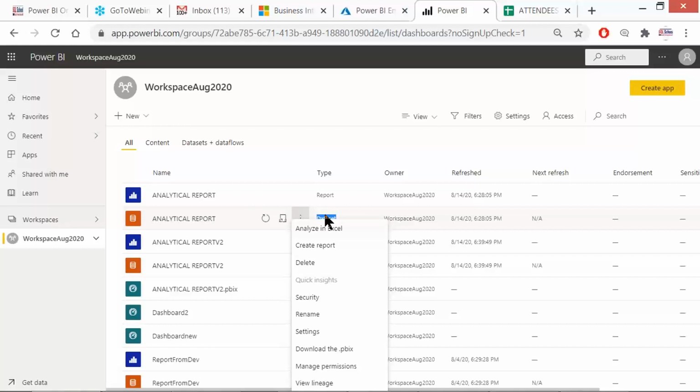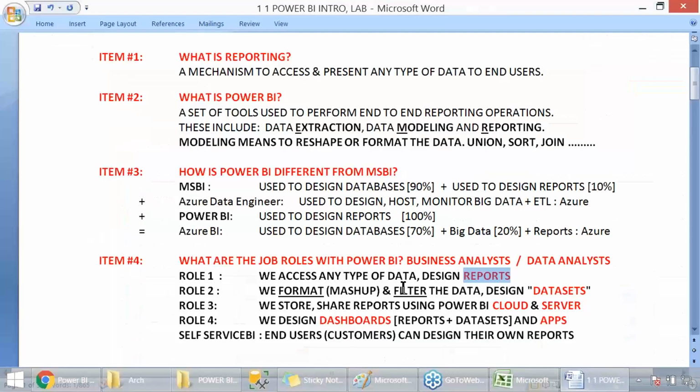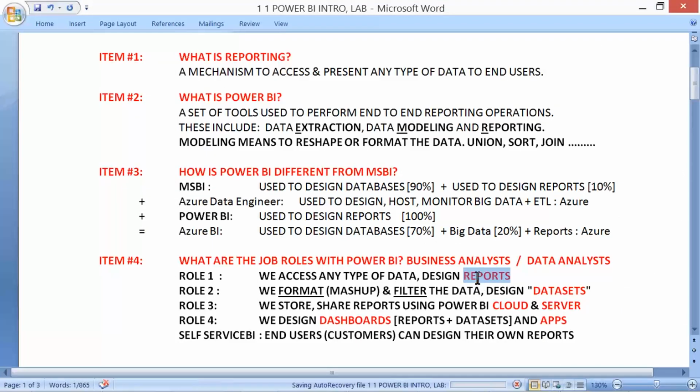The salt and pepper we put on top of the plates is DAX, the outward appearance. I repeat once again, friends, I understand some new terms are coming up slowly. I repeat again: reports are the actual recipe. The ingredients prepared in our kitchen are called Power Query, and the ingredients are the data set.